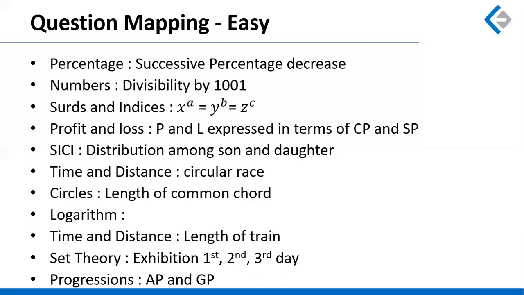There was a question on progression where two progressions were given. One of them was AP, the other one was GP, and it was given that the ratio of the third term of the GP to that of the AP is undefined. Now, when the ratio becomes undefined, the denominator should be zero, and that is why the third term of the AP is zero. If you have 5 terms in the AP, with the third term being zero, the average is zero, and therefore the sum is also zero.